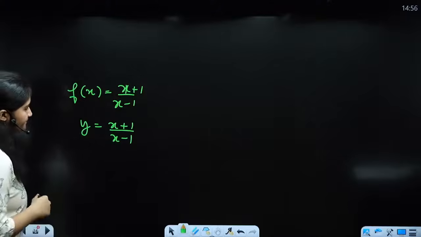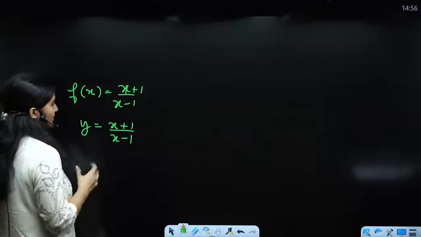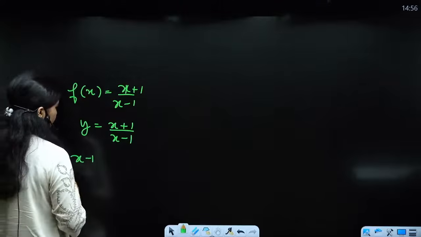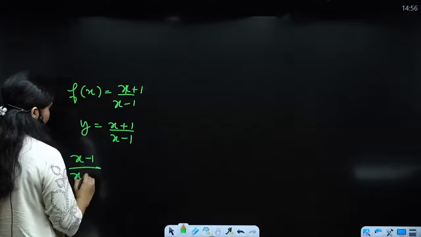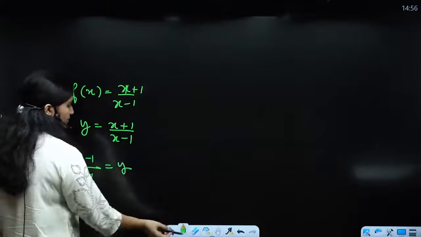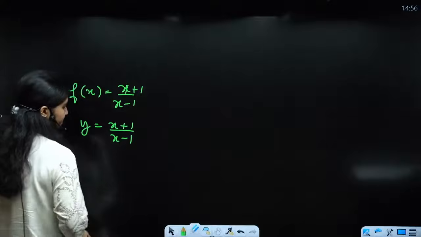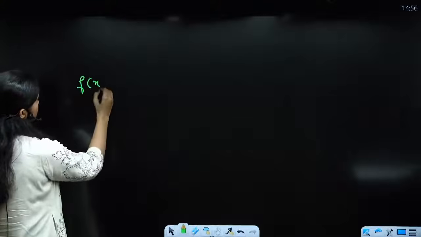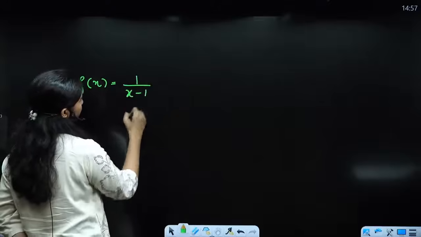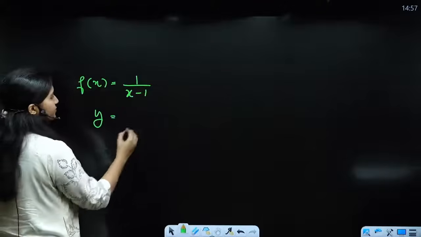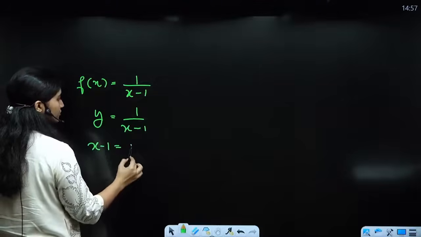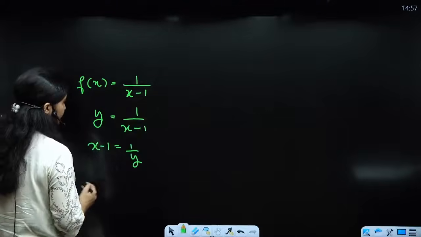Now I want, okay, a little x minus 1, so this is the same thing. Let us take a simpler example. Wait, so let's say fx equals 1 upon x minus 1. So what is going to be y? y is going to be 1 upon x minus 1. So this implies that x minus 1 equals 1 upon y.